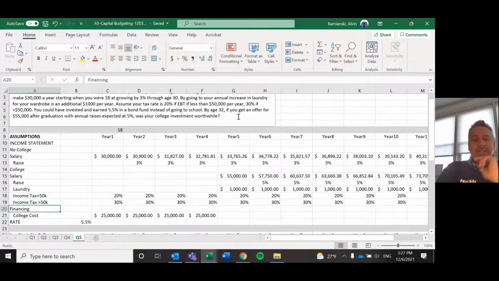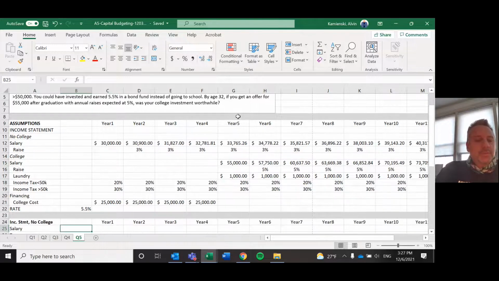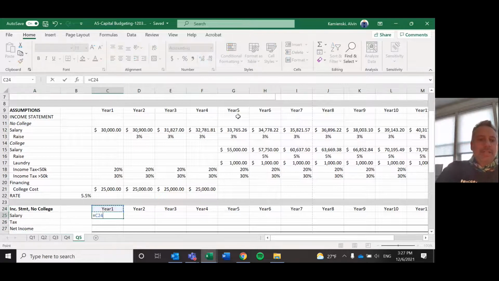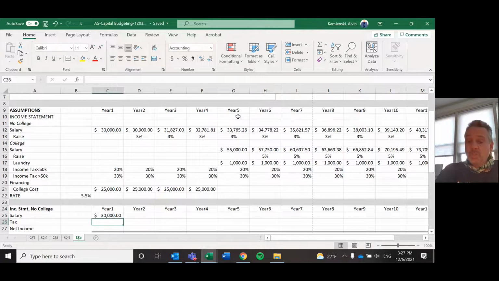Okay, until age 30, and hopefully we'll live a lot longer than that. All right, first thing we have to do is think about, what do we give up by not going to college? Well, specifically in year 1, you would get paid a salary of $30,000. You're going to lose that, but you'd also pay tax.